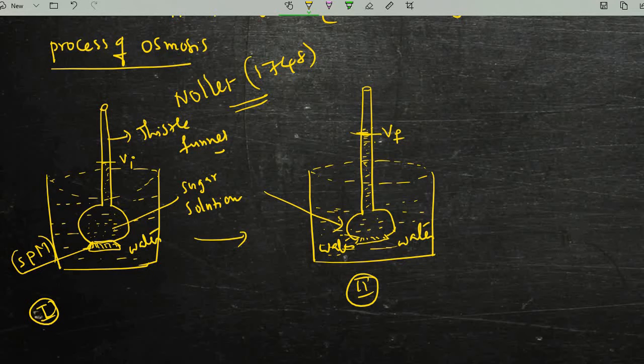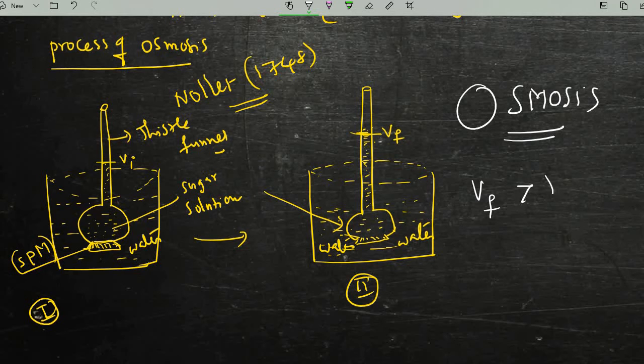This phenomenon they noticed is called osmosis, because Vf is greater than Vi, indicating that solvent entered through the SPM into the solution.